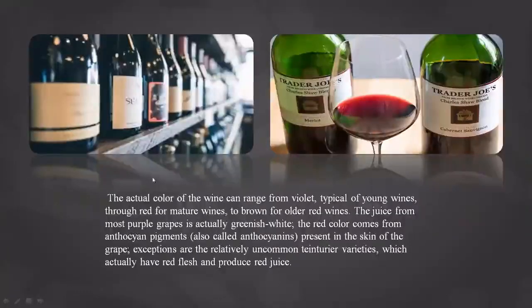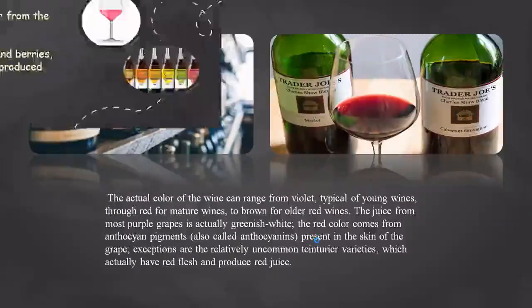Then I will tell you about some colors of the wines. The actual color of the wine is violet. But for some wines, like mature wines, it has the red color. Some older wines have the brown color. Then there is a greenish white color in the purple grapes, and there is a red flesh which also produces red juice, and it is also included in the wine.